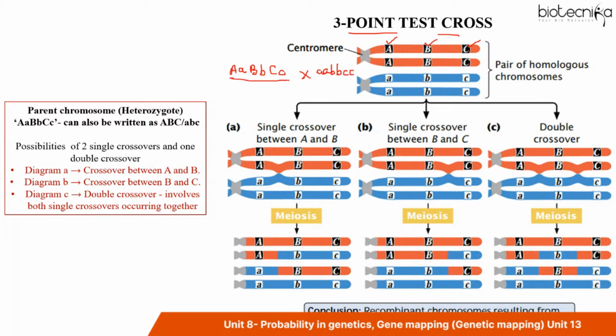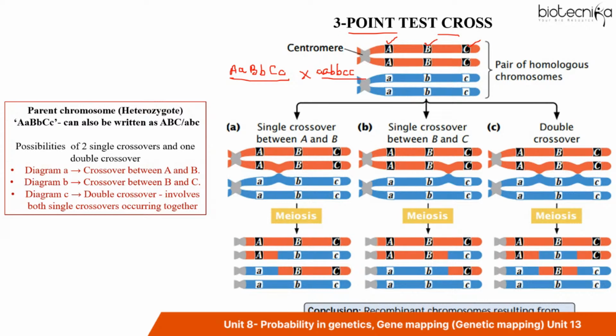When you cross a heterozygous with a homozygous recessive parent, we call it a test cross. By using the 3-point test cross, the phenotypes of the progeny can be scored.